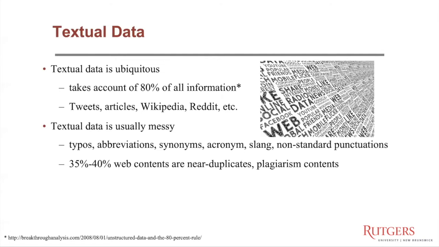Textual data is ubiquitous. It accounts for about 18% of all information. Many widely used applications, such as Twitter, Wikipedia, Reddit, and news articles, generate an enormous amount of textual data every day. On the other hand, textual data is usually very messy. It contains a lot of typos, abbreviations, synonyms, etc. It is also estimated that about 14% of all web contents are near duplicates.